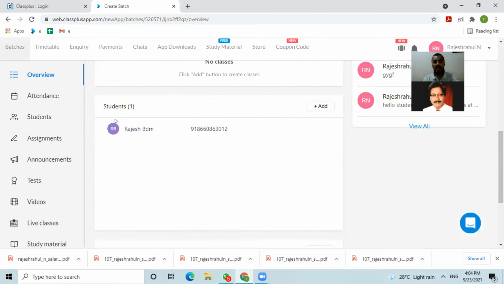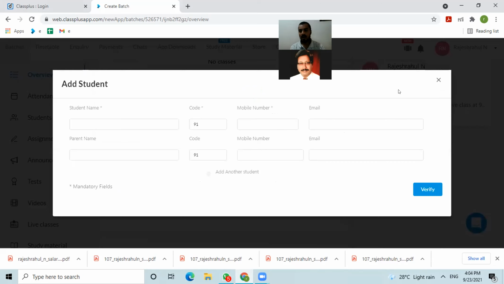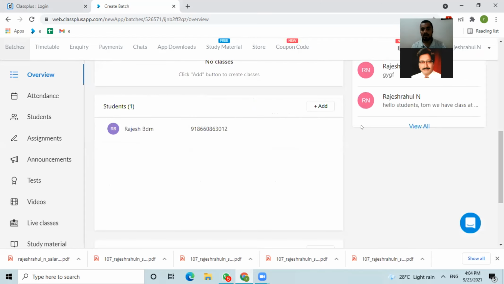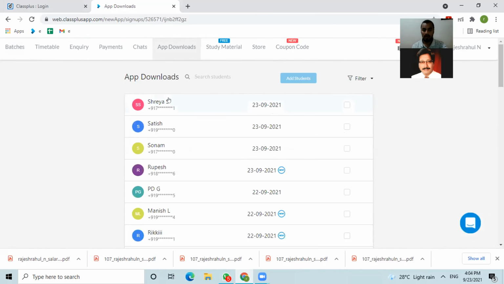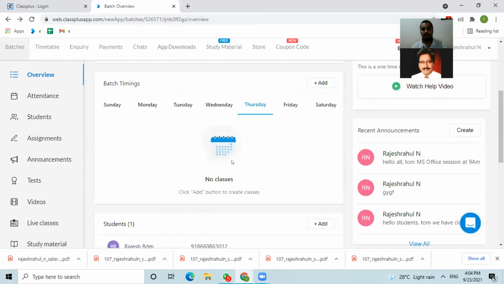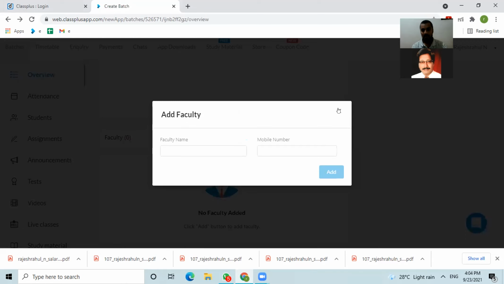Then we can add our students list here. While adding, we have three types, sir. One, we can add them manually by entering their name and mobile number. And one more, we have a marketing panel, app downloads. We have a panel where you will get all the students who have downloaded your application, sir. Student name, mobile number, and email ID, these three things you will get. And one more thing, we can add them through Excel files in bulk, with sample Excel files.